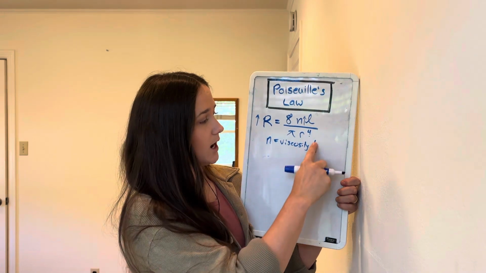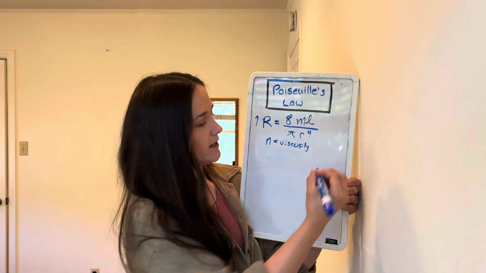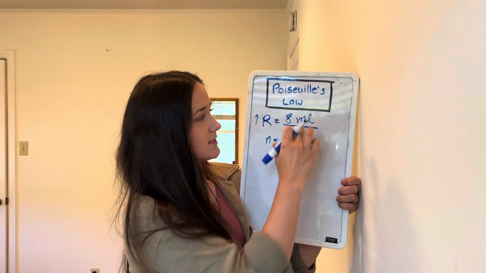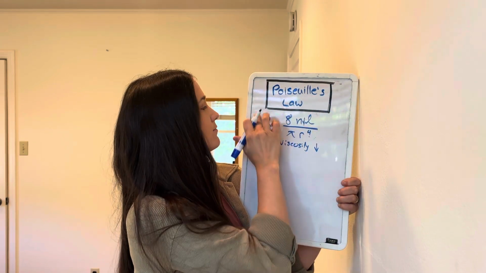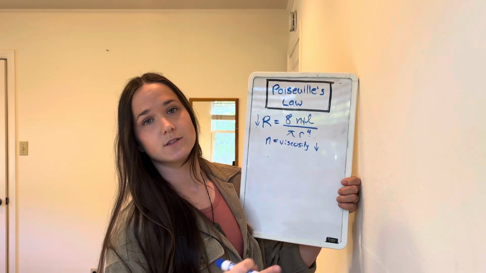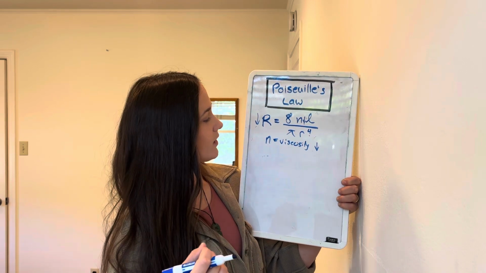The opposite of polycythemia would be anemia. So that would be low viscosity. This would be low here, and therefore the resistance would also decrease, so much faster through the veins and arteries.